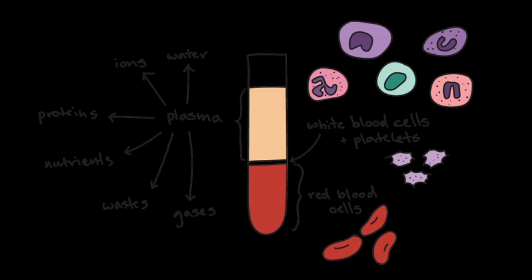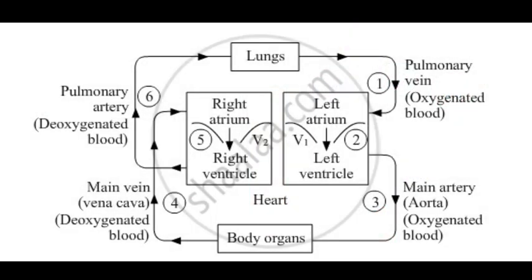Okay, beta. Now we will describe the human circulatory system. The main transport system in human beings is the blood circulatory system. The human blood circulatory system consists of the heart, the organ which pumps and receives blood, and the blood vessels through which the blood flows in the body. In the blood circulatory system, blood flows through three types of blood vessels: arteries, veins, and capillaries.